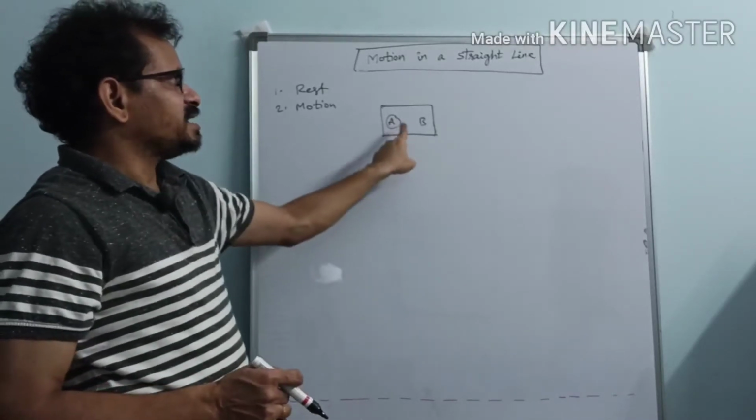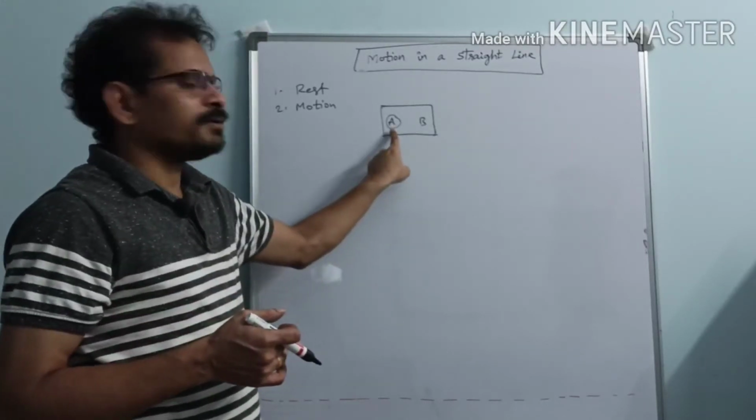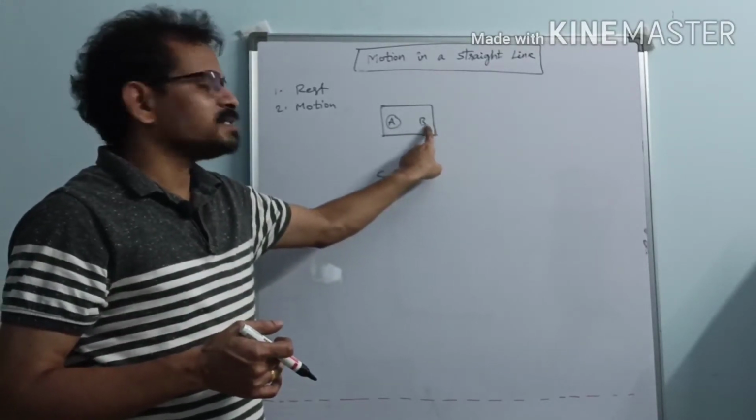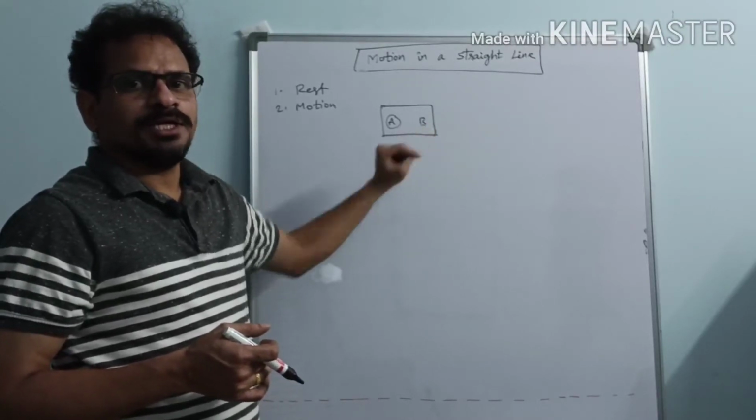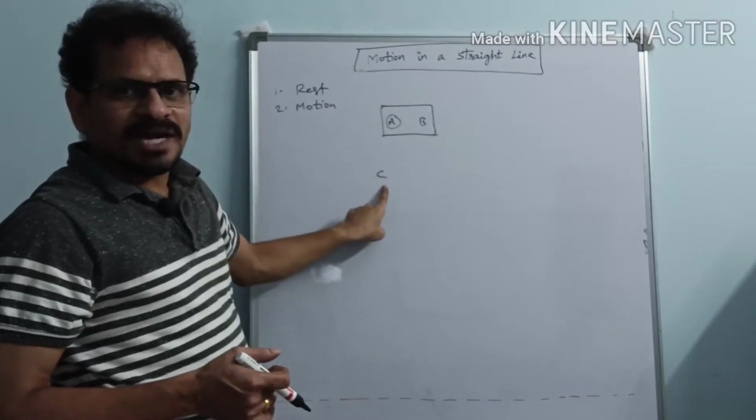Now here, this dacoit is sitting in a train. He is trying to run away. He doesn't know that this intelligence person is following him. Now see, this train is at rest. C is standing on the platform.